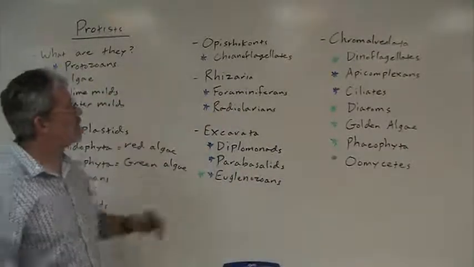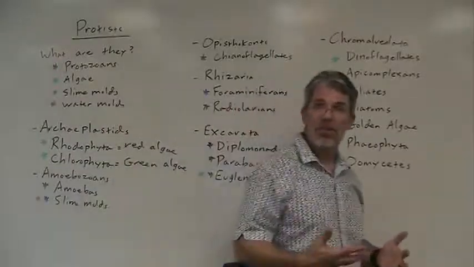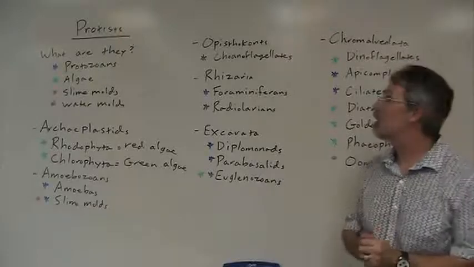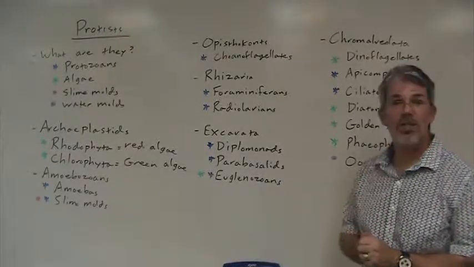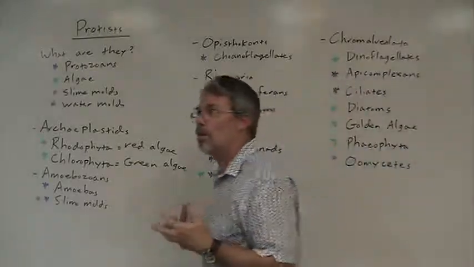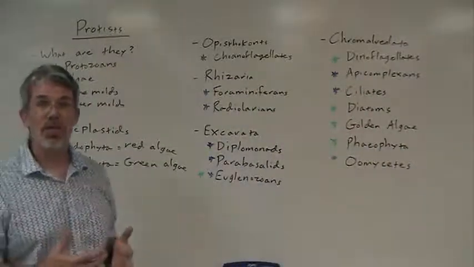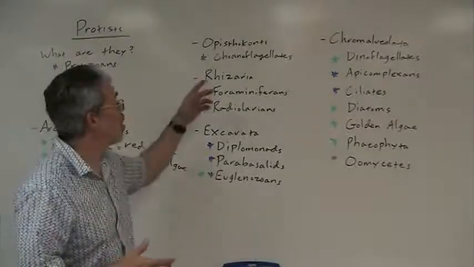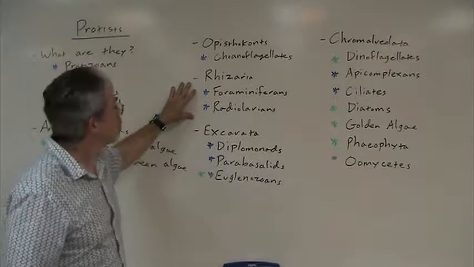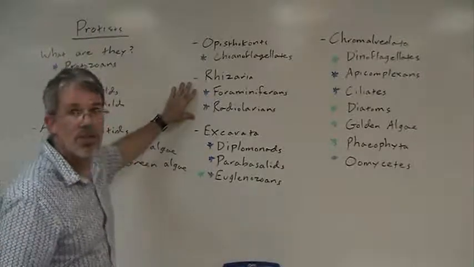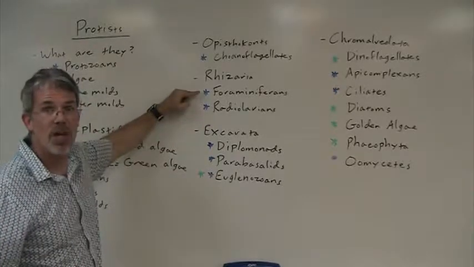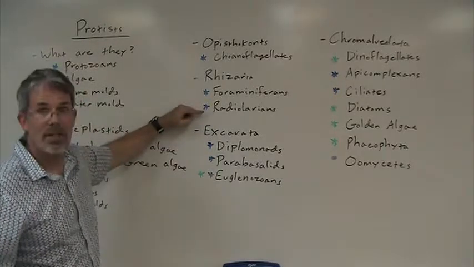The opisthokonts include the choanoflagellates, and choanoflagellates are the closest living protists that are relatives to the animal kingdom. In fact, a group of animals known as the sponges have choanocytes, and so do these choanoflagellates. The rhizarians are marine protozoans that have shells. The foraminiferans have little calcium shells, and the radiolarians have little glass shells.